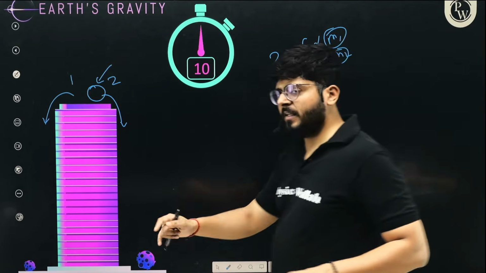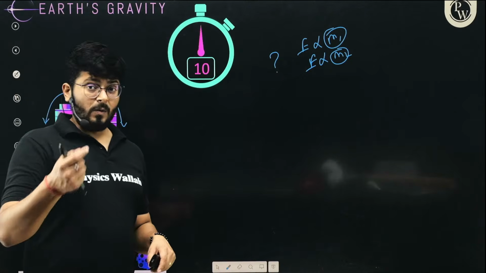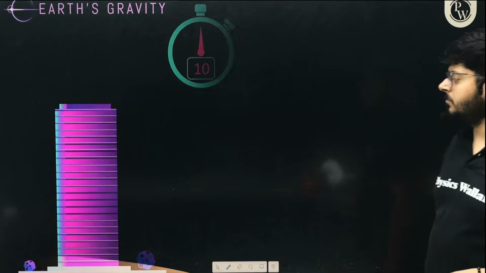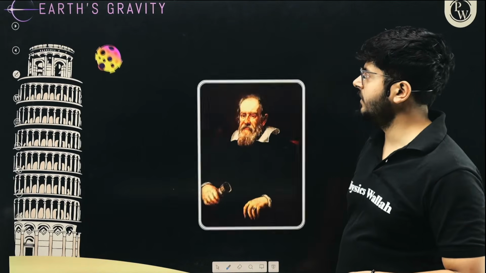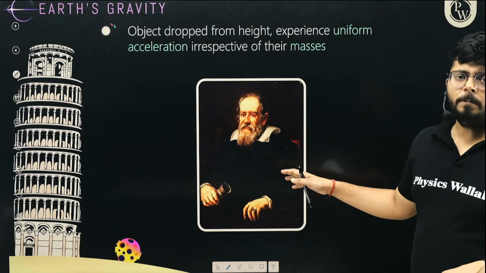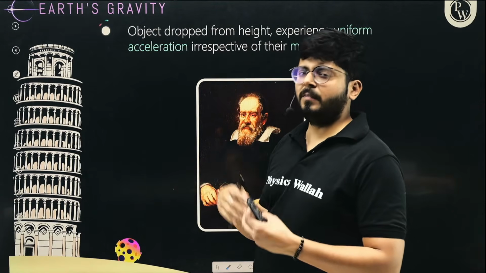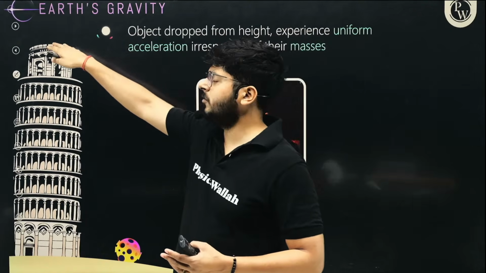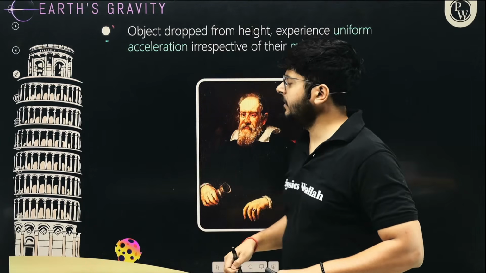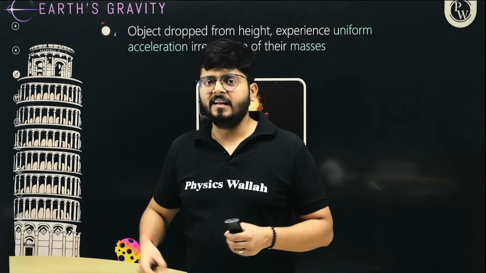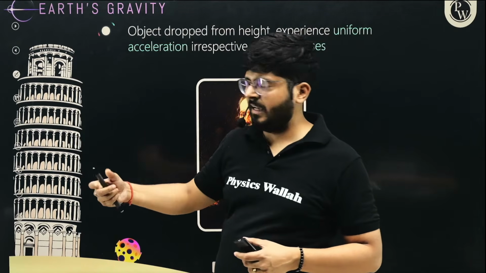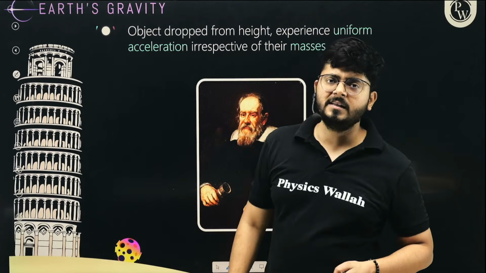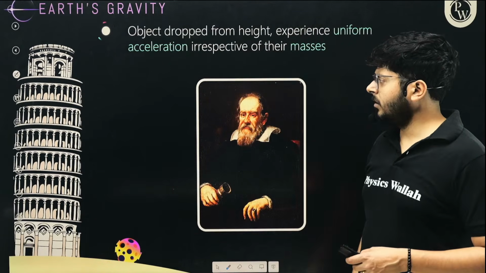The heavier object is experiencing more force. Yes, it is true. But why does it take the same time to travel to earth? Think about it. So here something must be the same for both these objects, right? So what is this? There was a guy named Galileo. He did this experiment. People say that he climbed all the way up the Leaning Tower of Pisa, and he started throwing things from it. Lighter things and heavier things, and he observed that all those things reached the surface at the same time, right? So how is that happening?